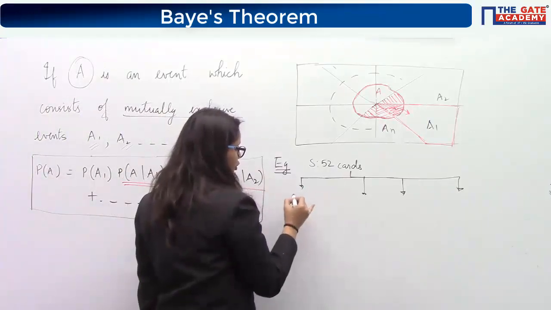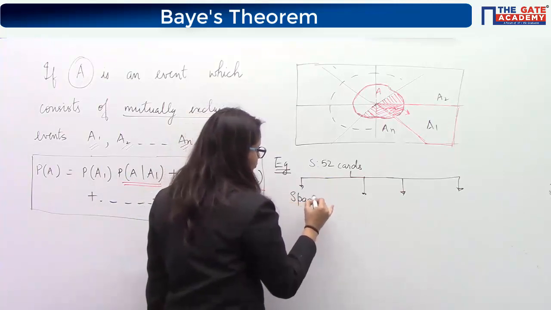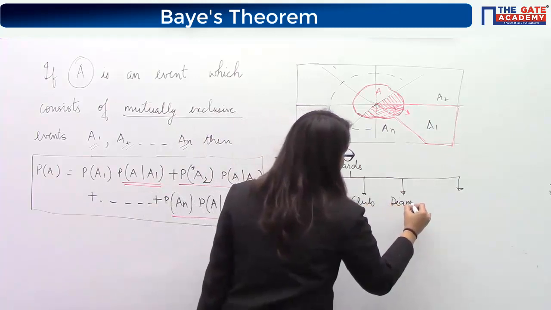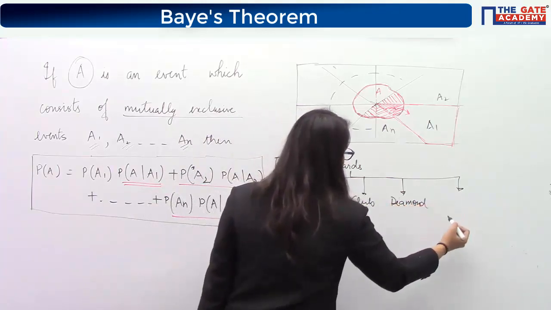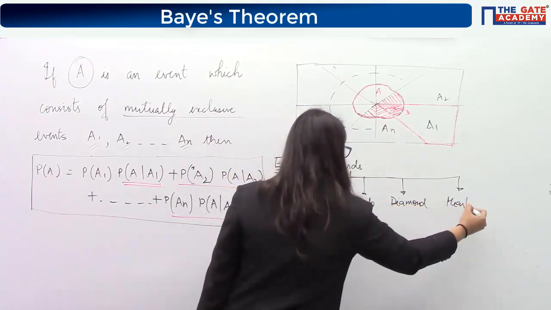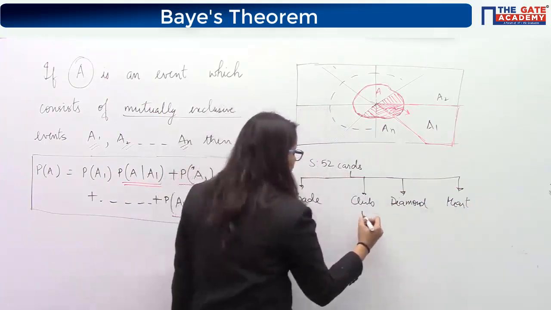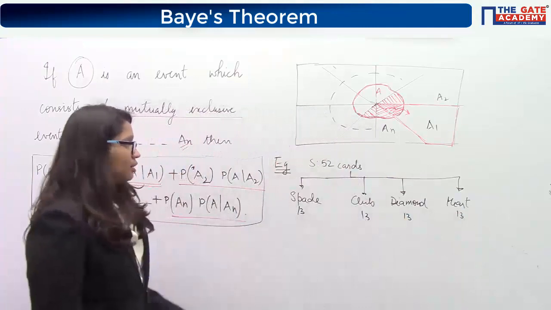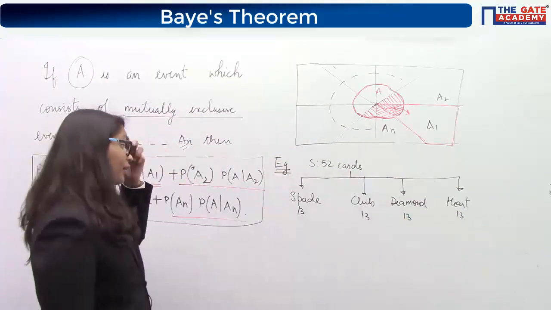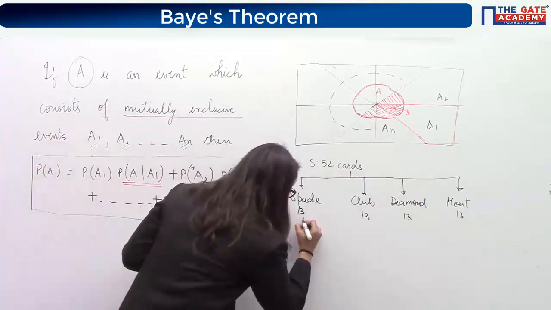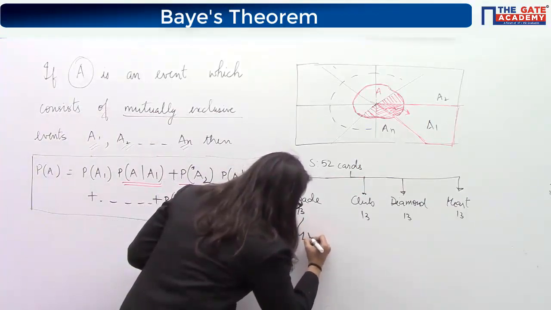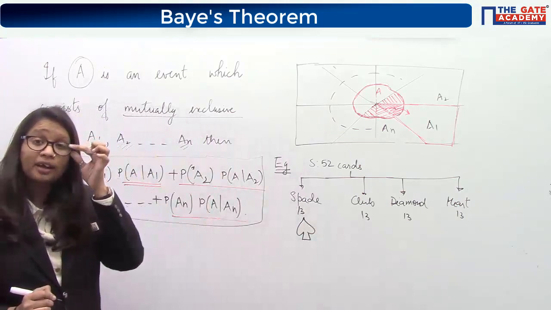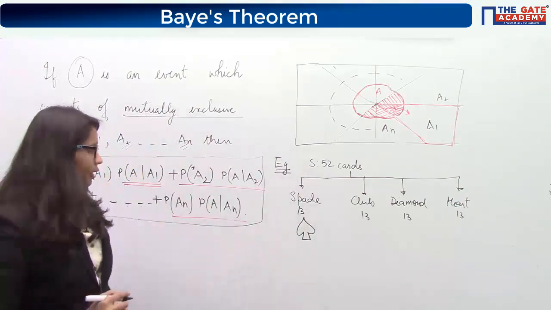So there are actually 4 suits: spade, club, diamond, and then heart. For those who do not know about cards, I am writing over here. Every suit has 13 cards each. Okay. Spade, club, diamond and heart. Spade, if I draw it diagrammatically, my drawing is not that good, but you can understand it. It's a black colored card, something like this.